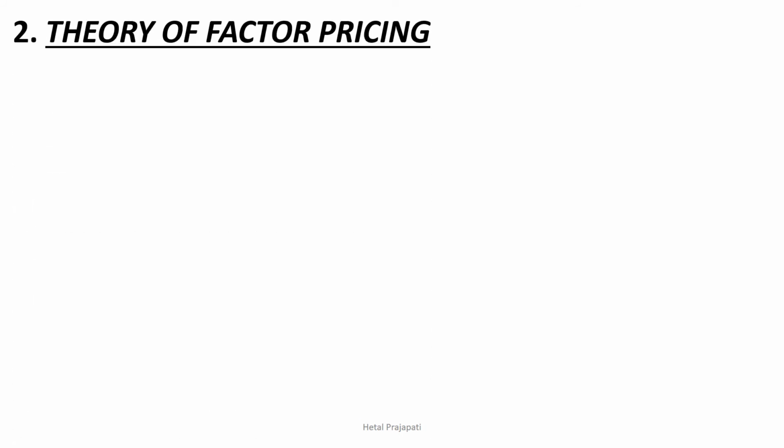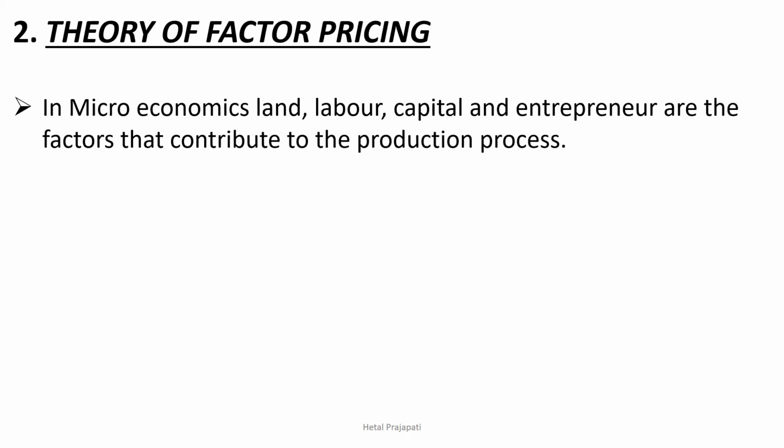Second is theory of factor pricing. In microeconomics, land, labor, capital and entrepreneur are the factors that contribute to the production process. As we all know that land, labor, capital and entrepreneur are the four important factors of production which is necessary.